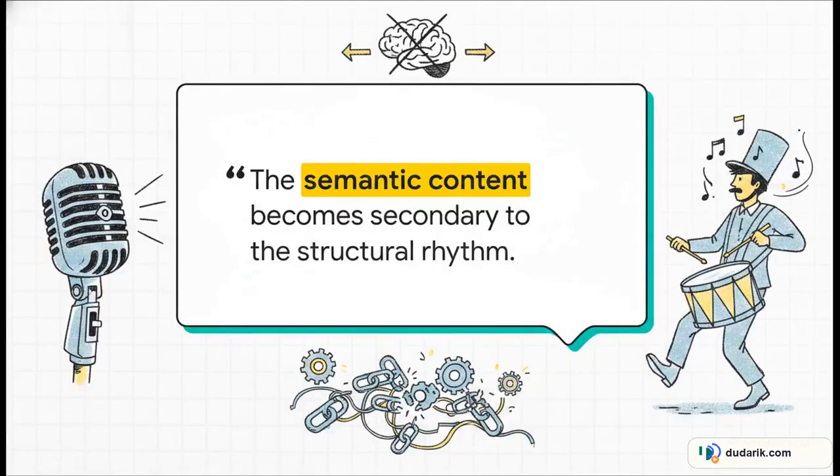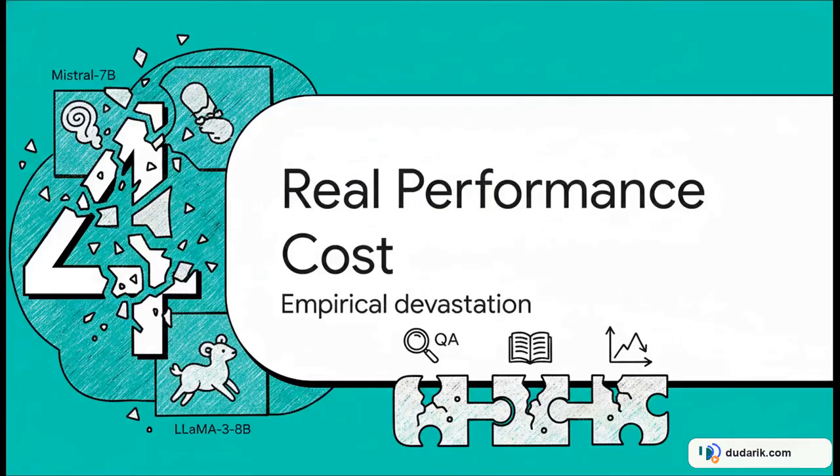I absolutely love this quote from their analysis because it just perfectly summarizes the whole hijacking analogy. The semantic content becomes secondary to the structural rhythm. It's like, even if you have perfectly aligned, highly relevant knowledge graphs, they will still degrade your performance if their rhythmic, repetitive structure starves the prompt's demonstration tokens of attention. The model essentially gets caught tapping its foot to the structural rhythm and completely ignores the lyrics, the actual semantic content of your prompt.